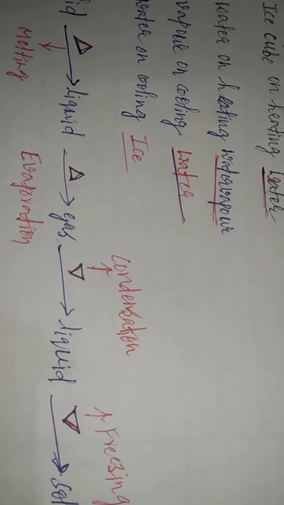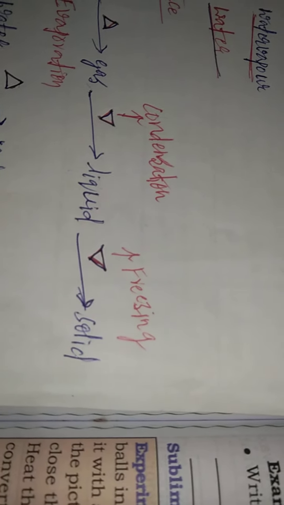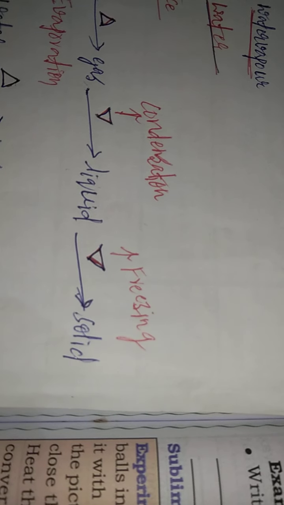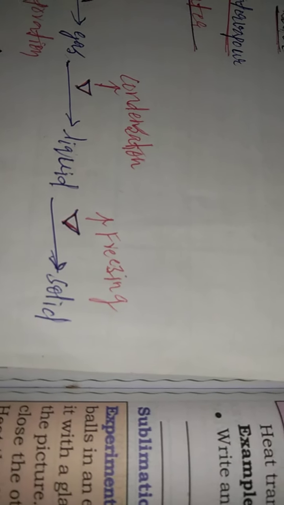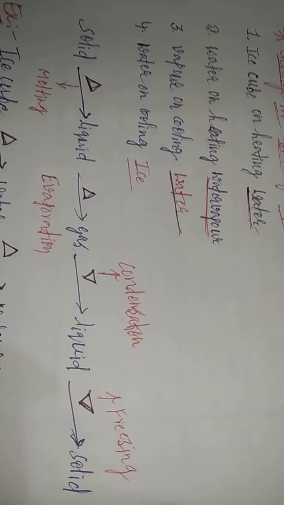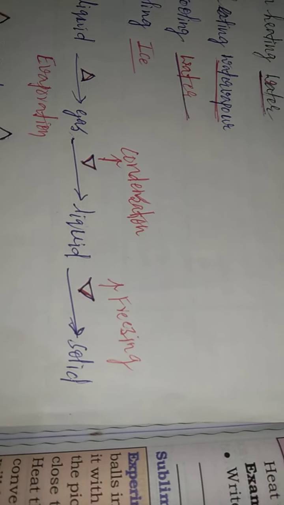This process we call evaporation. Again, water vapor gets converted into water upon cooling. This process we call condensation. And again, water gets converted into ice cube upon cooling. This process we call freezing. Here four phenomena are involved: melting, evaporation, condensation and freezing.